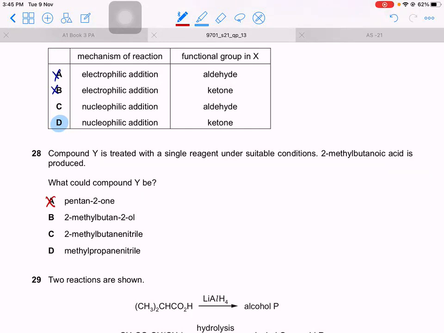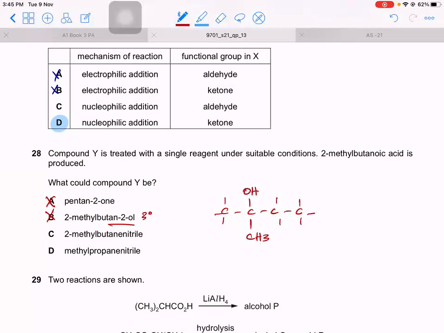No. 2-methyl-butane 2-ol. 2-methyl-butane 2-ol means that this is a secondary alcohol. Or 2-methyl-butane 2-ol, in fact, won't be secondary either. It will be tertiary, because it is 2-methyl-butane 2-ol. Do you see it's a tertiary alcohol? So this is tertiary. Can tertiary oxidize? No. 2-methyl-butane nitrile. Can nitrile become acid?